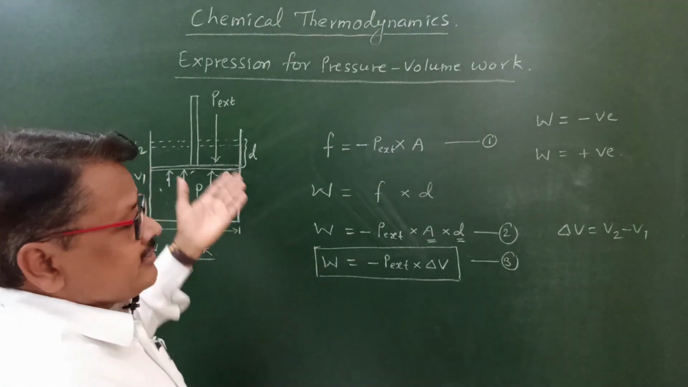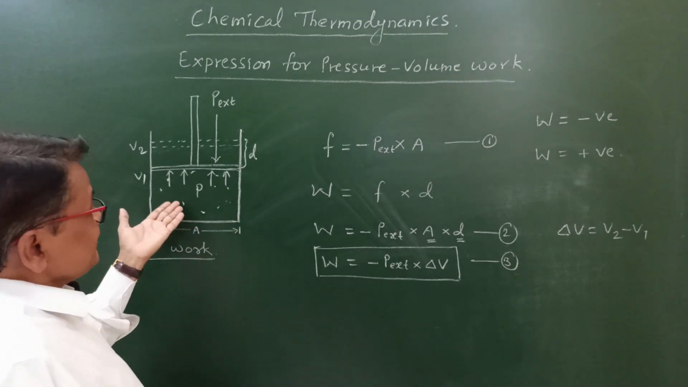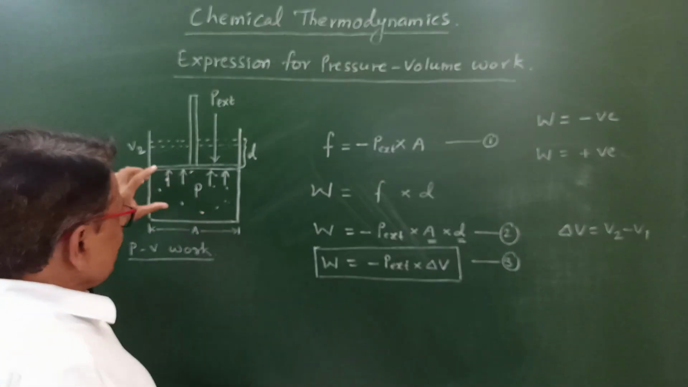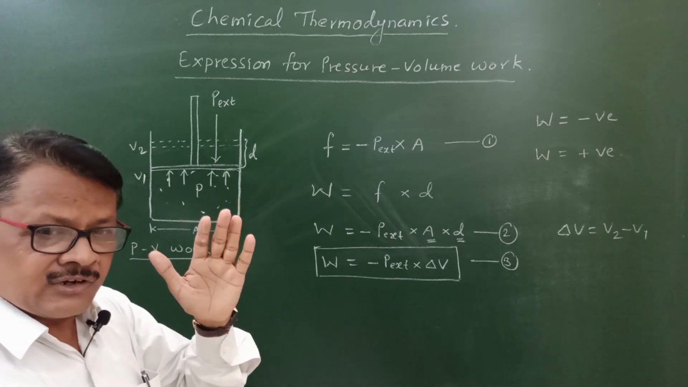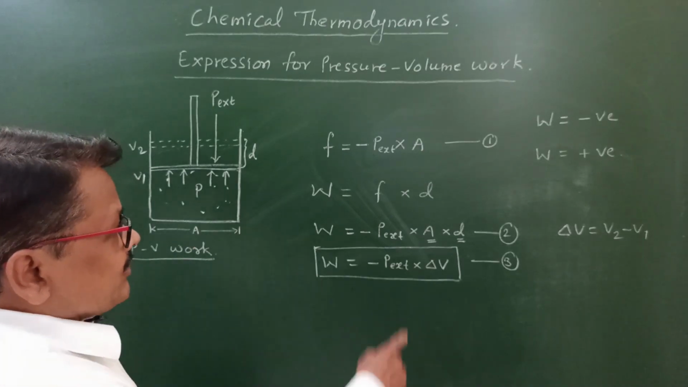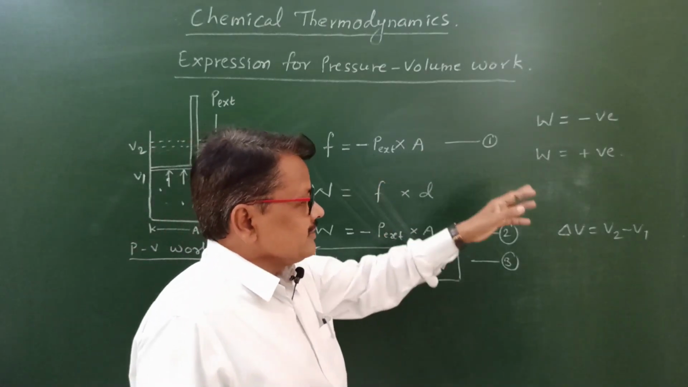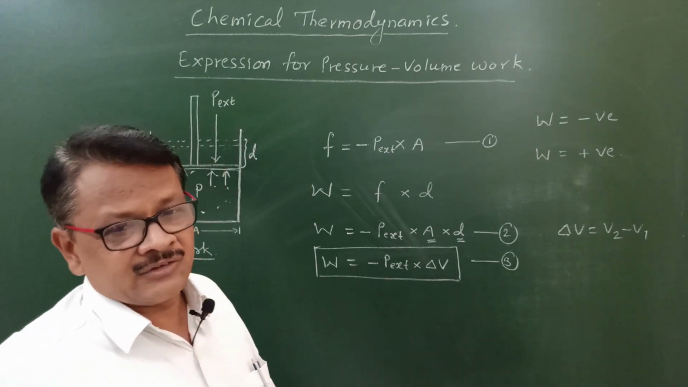Here work of expansion has taken place. The gas is expanded, so work is done by the system on the surrounding, and during this work, the internal energy of the gas decreases, or the internal energy of the system decreases. So that is W negative. And what is the W positive sign convention? Work is done on the system by the surrounding.